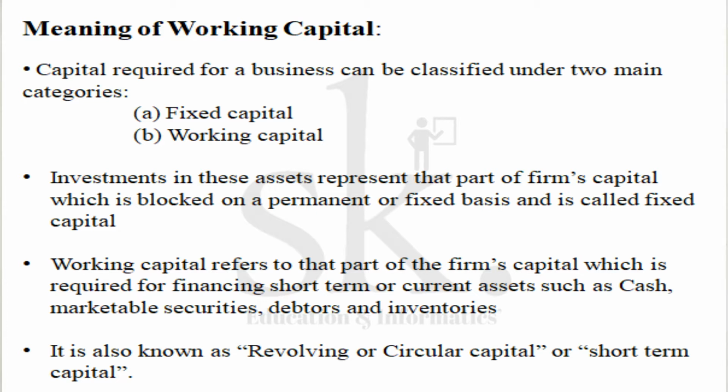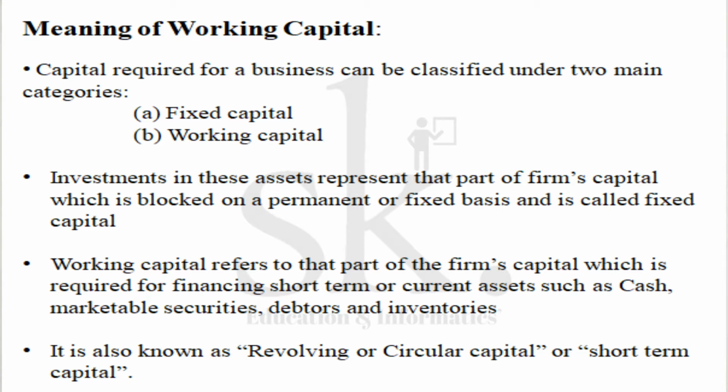But I need to pay my creditors within 2 months, and electricity within 1 month. So where am I going to get that money from? So we need to plan how much cash is required to be in hand at all times, and that is what we discussed in cash budget. Similarly, the definition says that working capital refers to that part of the firm's capital which is required for financing short-term or current assets. So working capital management also talks about what the minimum fund within the organization should be, such that they can run the day-to-day operation.